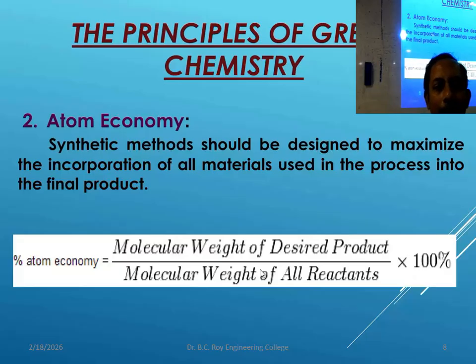Atom economy, what is this? Percent atom economy is molecular weight of desired product divided by molecular weight of all reactants, times 100. You have different reactants. After reaction, you are getting some desired product. So the weight of desired product by weight of all the reactants concerned, into 100, gives you the atom economy. So the higher the percentage of the molecular weight of desired product, the better the atom economy. If you are getting more than 90%, it's very good.